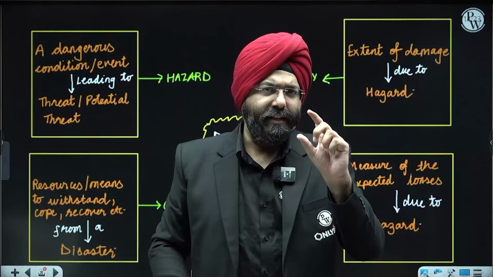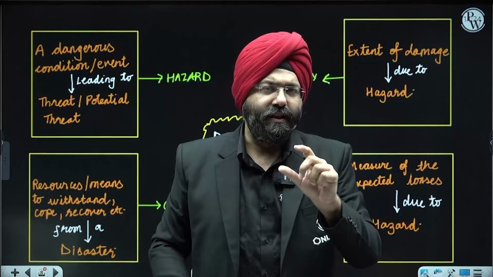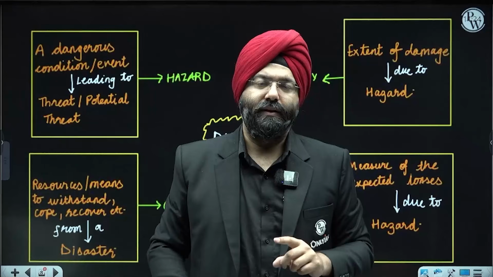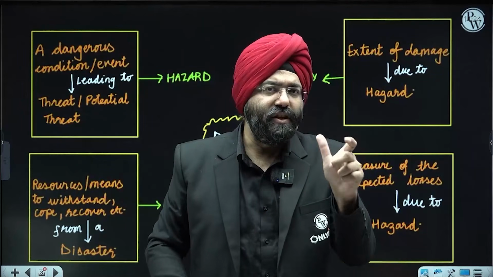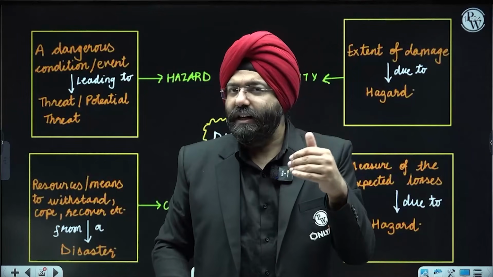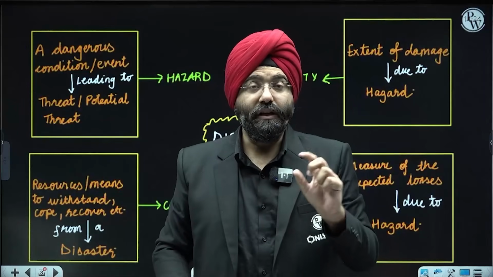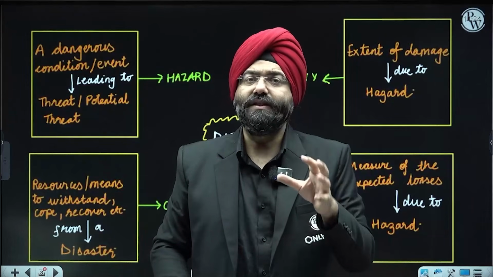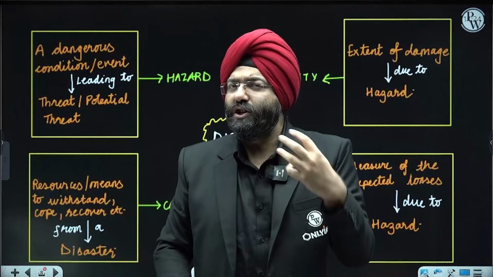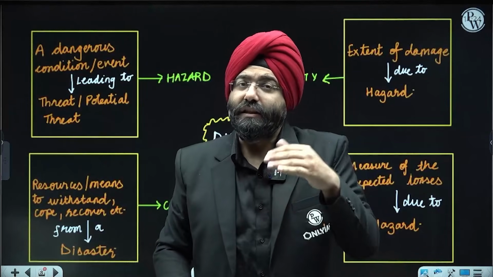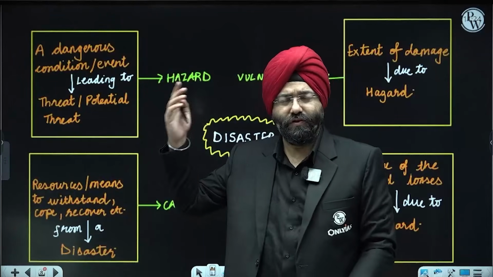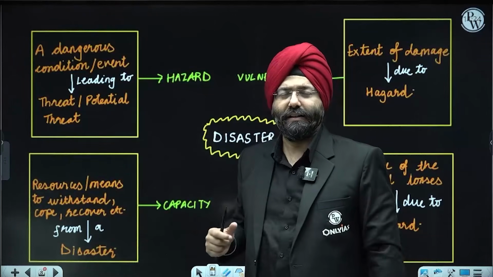Do you realize that earthquake did not impact Japanese society directly, but there is a threat now of what? Of a tsunami that might happen. So it is a condition that was created that will lead to a threat. Now, earthquake itself can be a hazard, right? Depending upon the severity. So it is a condition that leads to a threat. Now, threat, or let us say potential threat, that might lead to a lot of losses and all. That is what a hazard basically is.